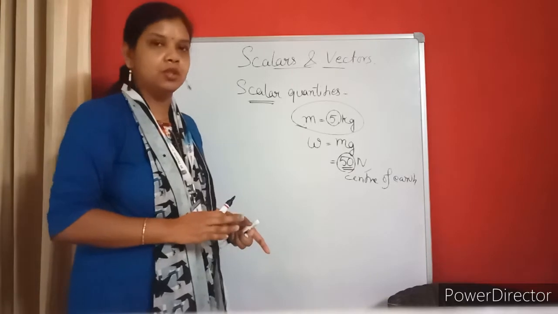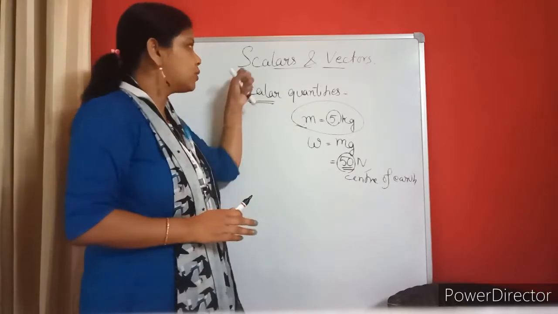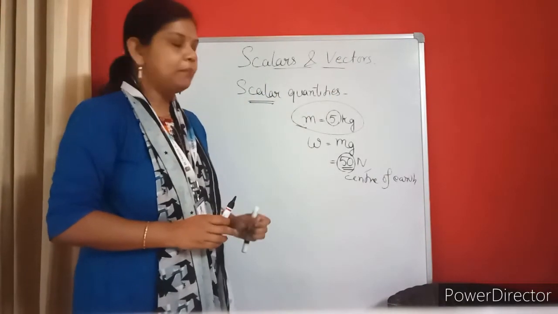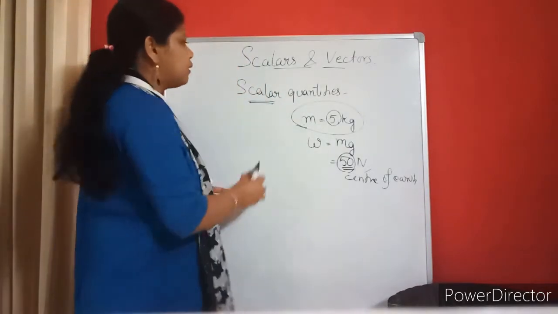So those physical quantities which have only magnitude are called scalar quantities, and those physical quantities which need magnitude as well as direction to specify them are known as what? Vector quantities. Let me give you another example of vector, that is a force.